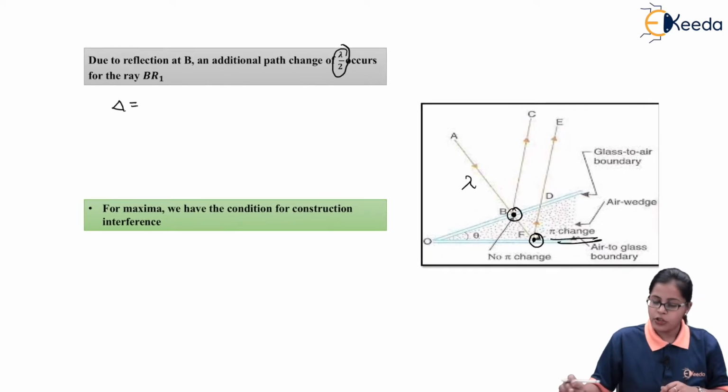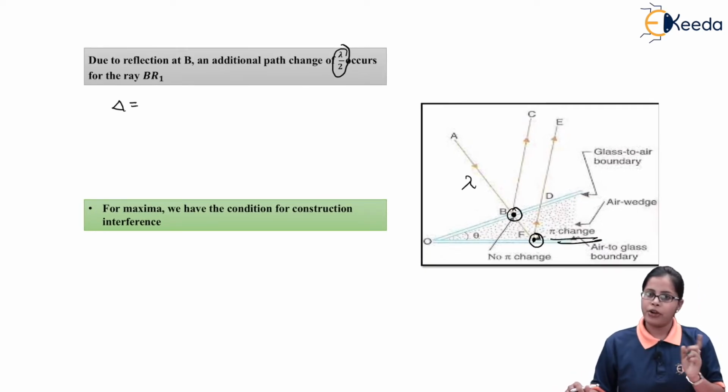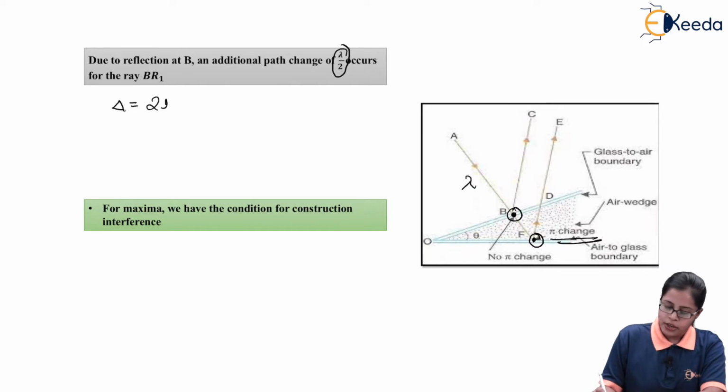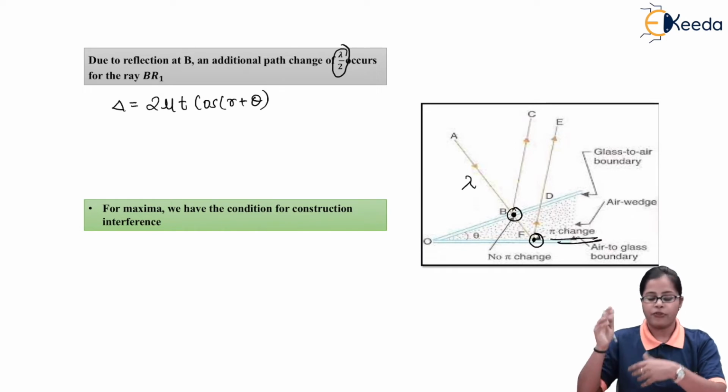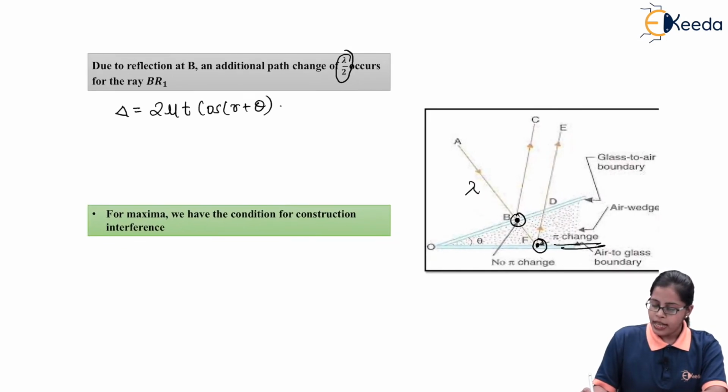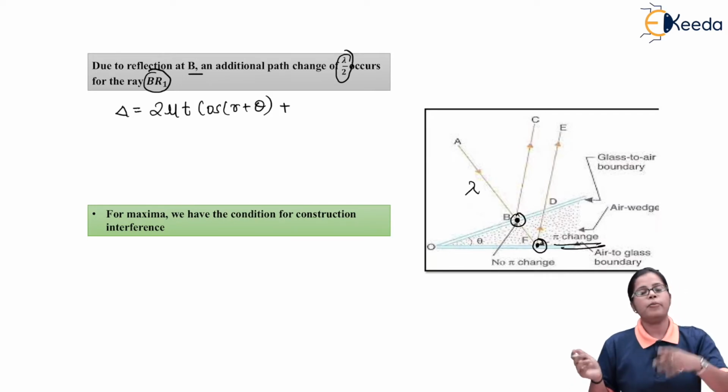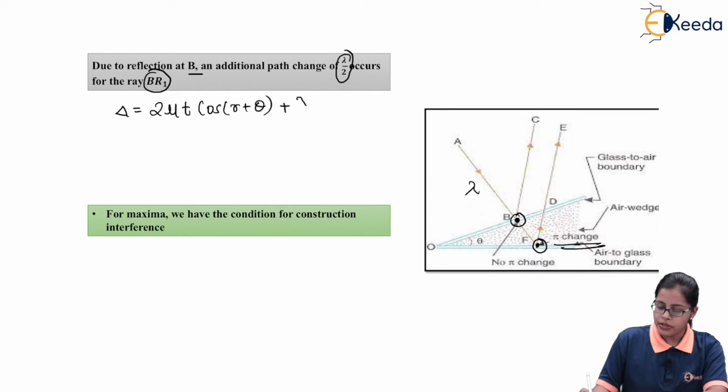So we can write the total path difference at point B as the previous value, that is 2 mu t cos(r + theta), which is calculated using the whole concept of the ray being reflected, plus, as we are talking about the ray BR1, its reflection is occurring at B, so the additional path difference of lambda by 2 occurs.